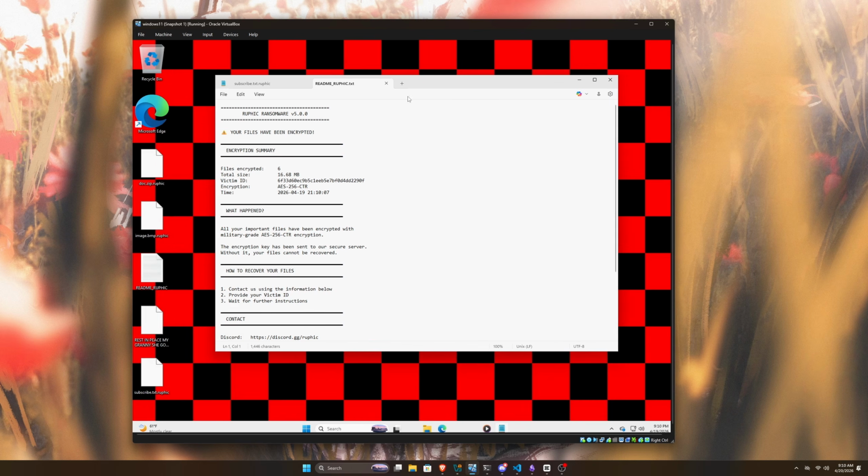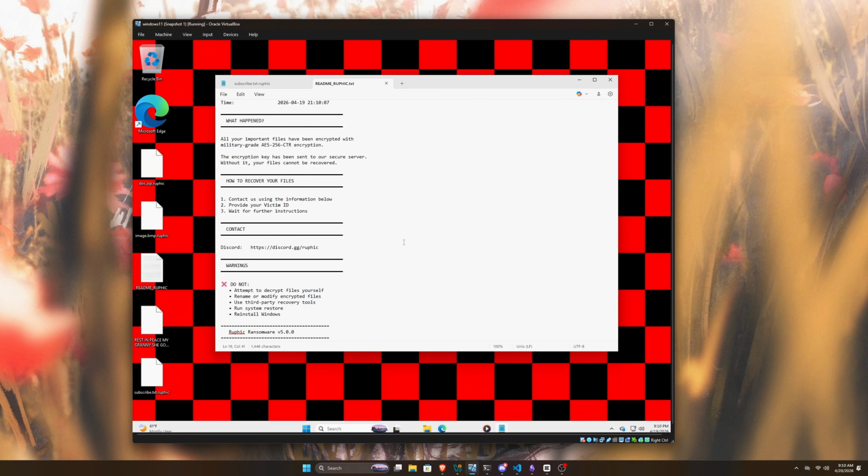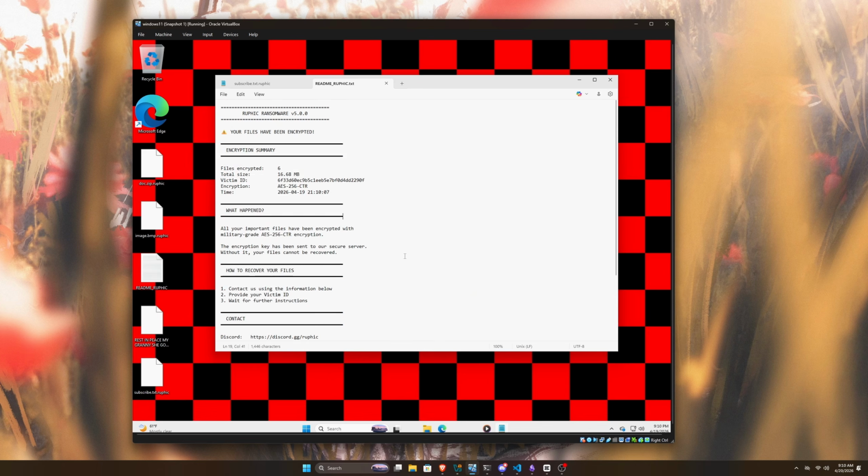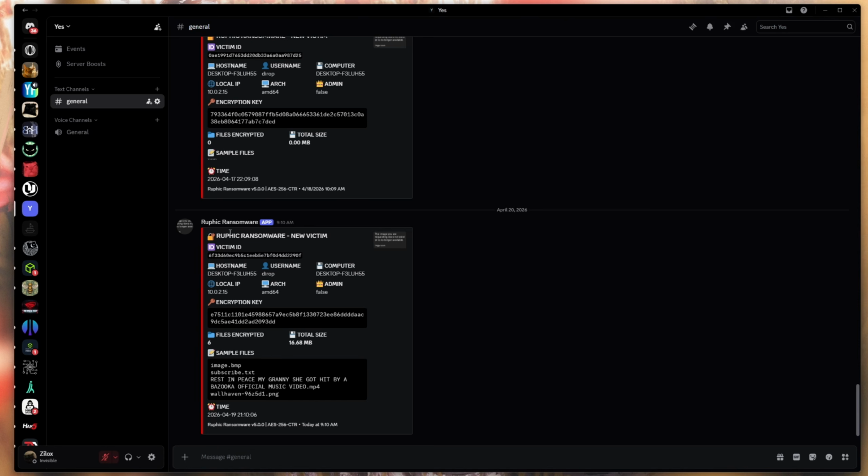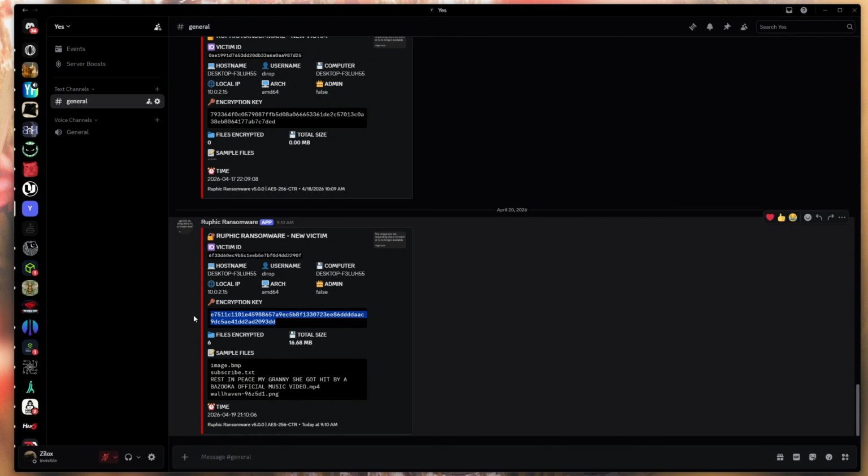Also, we can see there's this file sitting on our desktop, which is not encrypted. And when we open it, it appears to be a ransomware note. So basically, all of our files are encrypted, and there is no way to decrypt them unless we follow the instructions inside the note. Now, if I go to my Discord and check this channel, look at this. We've received a message from our webhook showing us how many files it has encrypted along with a decryption key. So yeah, these files can now only be decrypted via this specific decryption key, otherwise the user will just lose all of this data permanently.